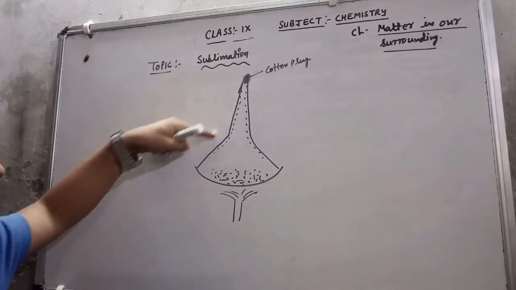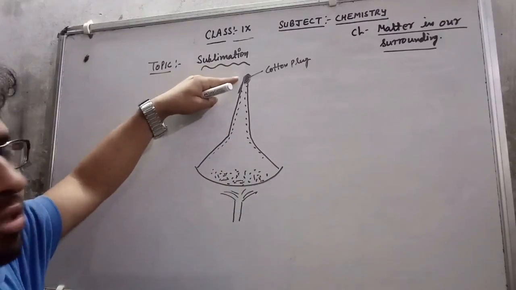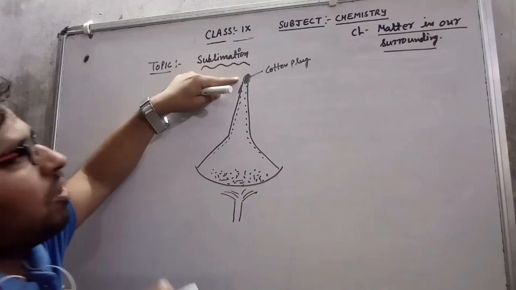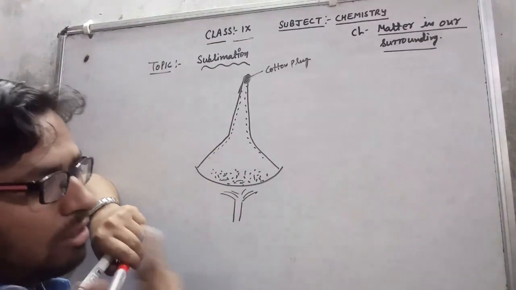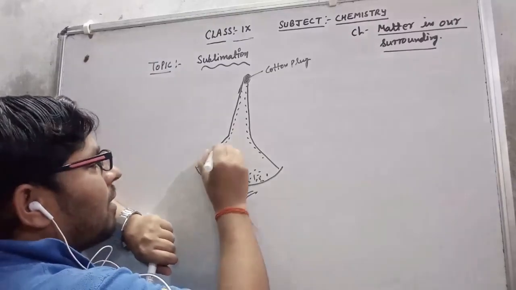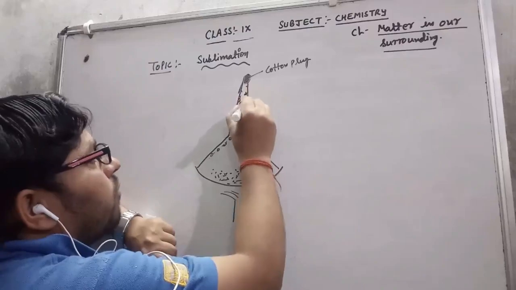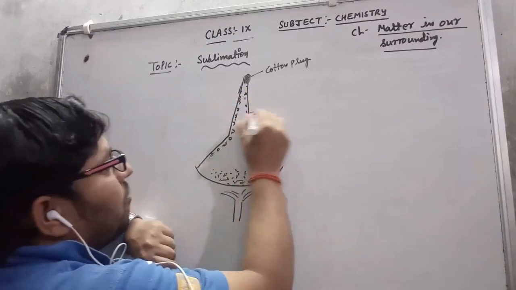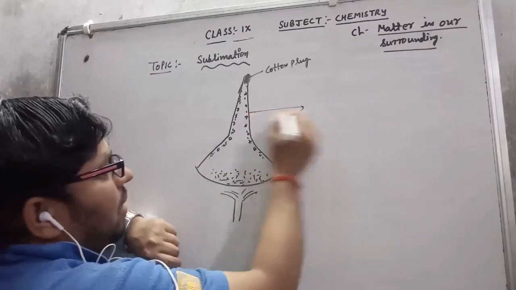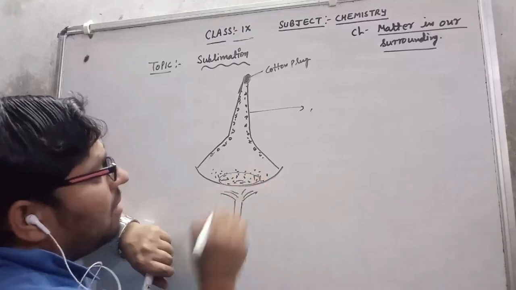The inner wall of the funnel is cool, so due to this cooling, the vapor of ammonium chloride comes in the form of droplets, which are collected on the inner wall of the funnel. After they are collected, we remove the funnel, and the ammonium chloride is separated out, and the common salt remains in the china dish.